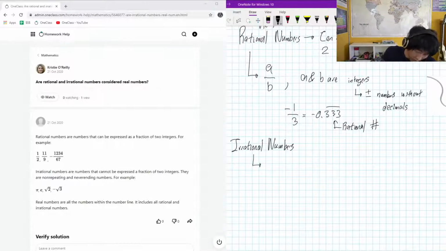Okay, so what about irrational numbers? These are numbers that cannot be represented as an integer ratio.